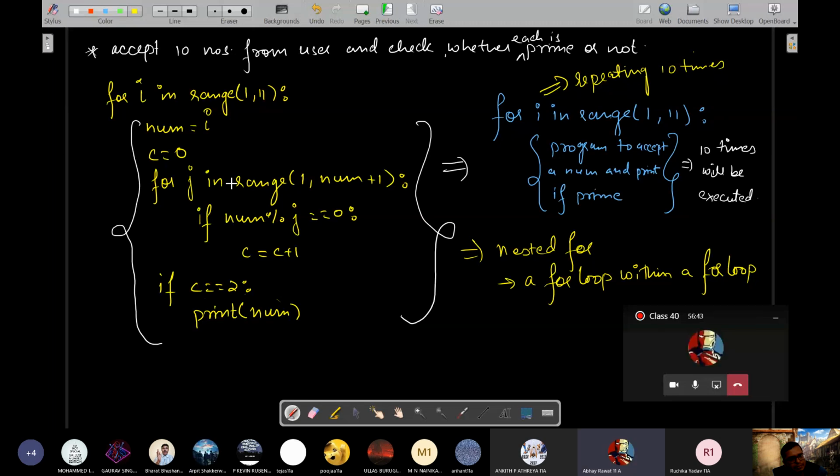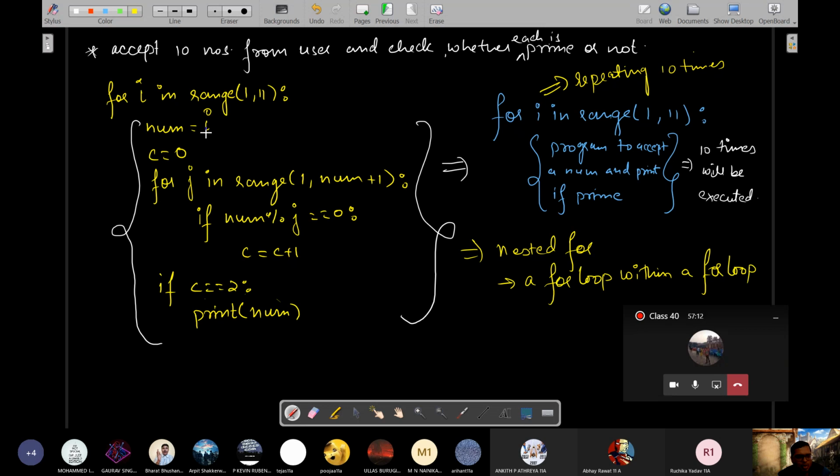Sir, it will check prime numbers from 1 to 10. Every time, what numbers will be checked for prime or not? 1 to 10. First time, the number it will be checking for prime will be 1. If it is prime, it will print it. But 1 will not have two factors, because J will run from 1 to 1 only. So only one number will be there, so only C will be 1. In that case, it will not print it.